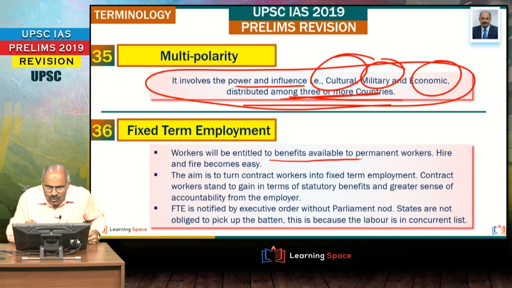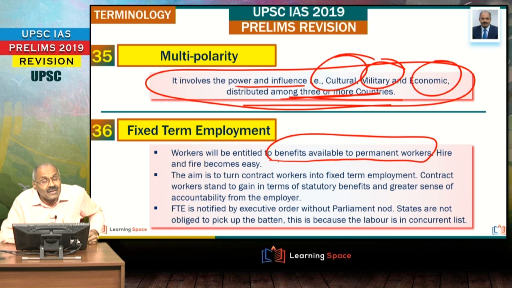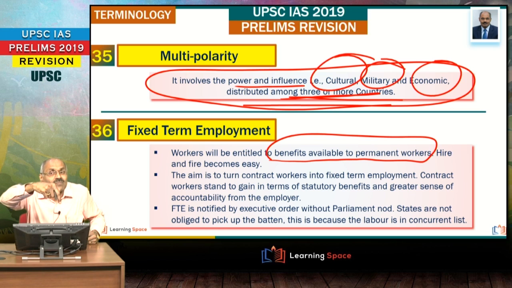Look at the next term, that is fixed term employment. Workers will be entitled to benefits available to the permanent workers. That means the aim of the government in notifying fixed term employment is contract workers. The concept of contract workers is to be eliminated, or you can say at least some of the contract workers should be brought under fixed term employment.